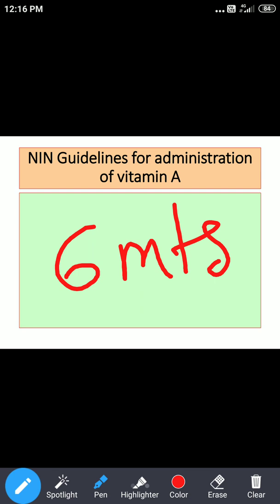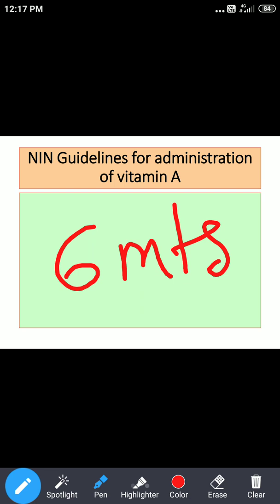This guideline is given by the National Institute of Nutrition, which is located at Hyderabad. So this guideline is very important. Again, it is another 2-mark question. It may be asked as NIN guideline or it may be asked as vitamin A prophylaxis, which is part of our national health programs. So what you are supposed to know is why we are giving it.